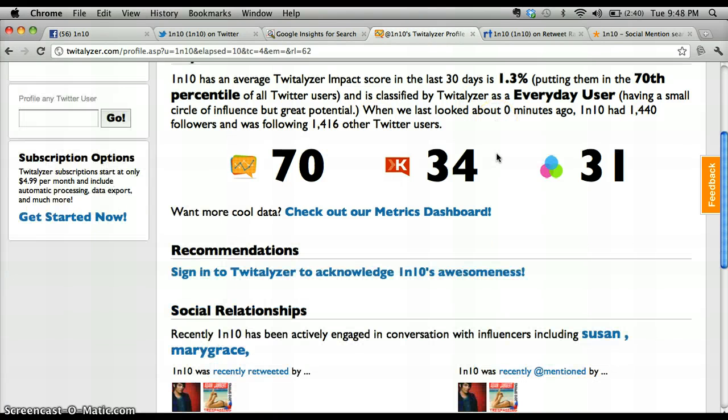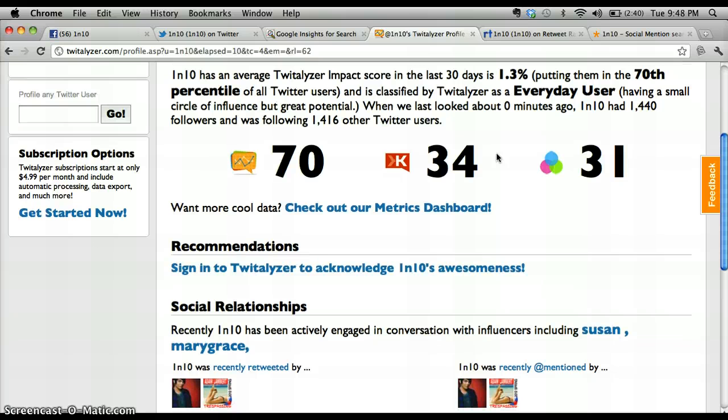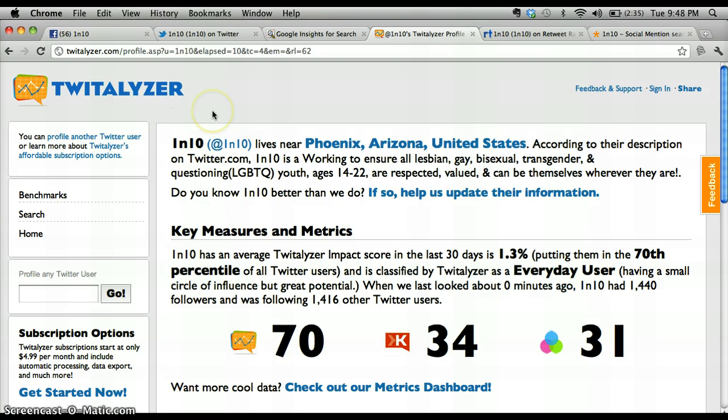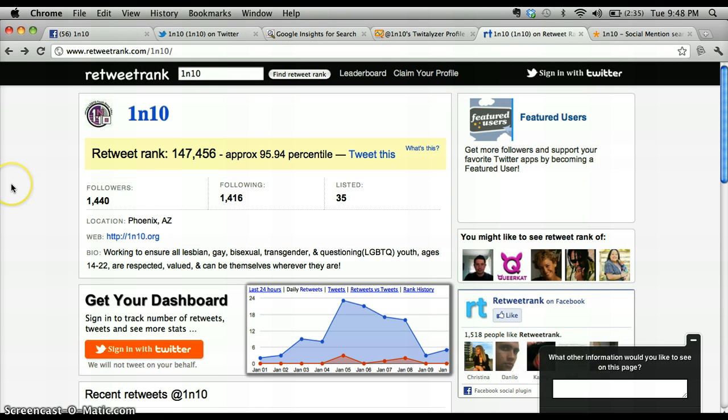Which is what this website is measuring. So it's a great place to look at how 1 in 10 is doing in the Twitterverse, you could say. The next one we're going to look at is called Retweet Trink. I hope I'm saying it correctly.